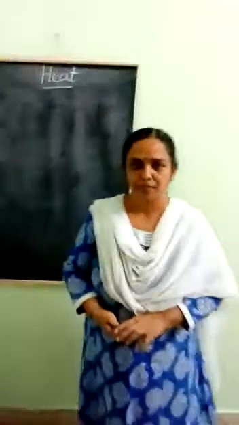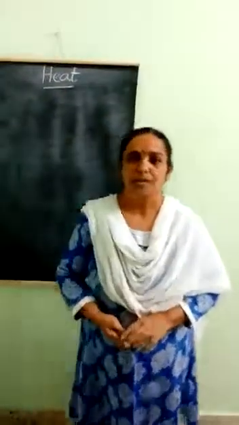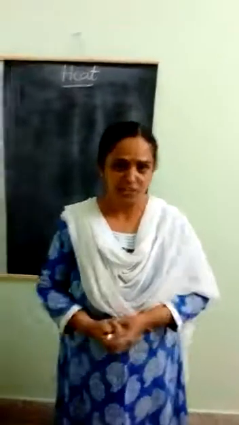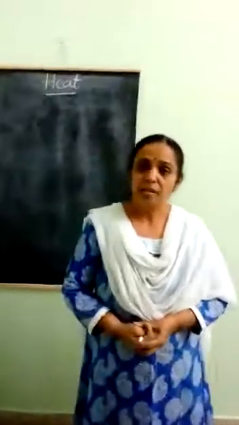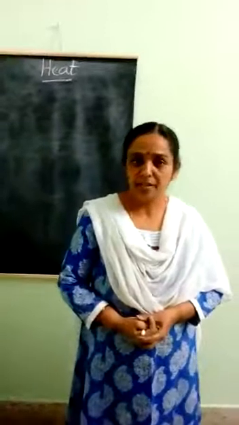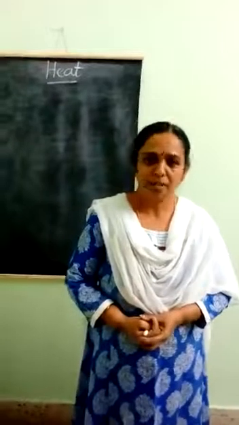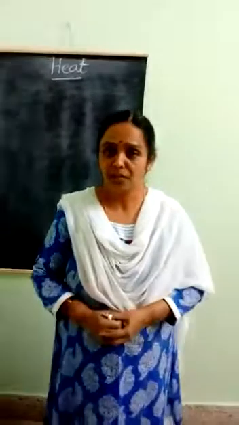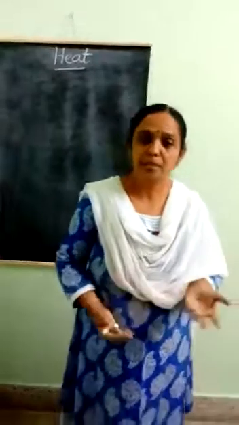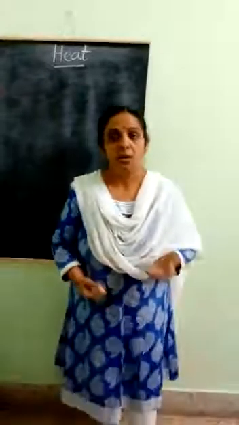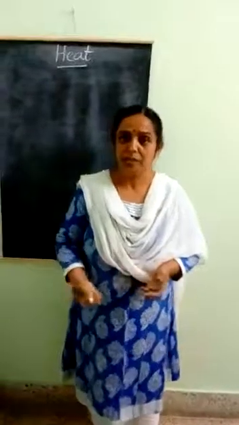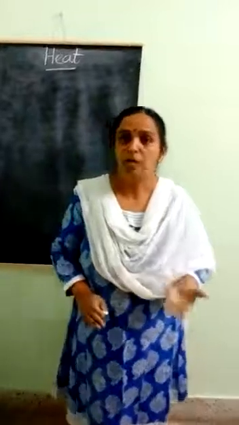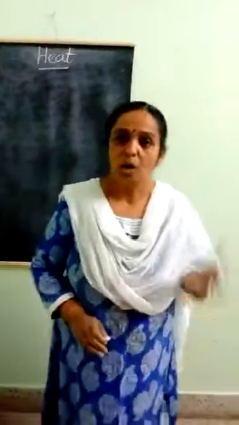Good morning, children. Now we have observed that we have different seasons. We wear woolen clothes in winter and light cotton clothes in summer. Why do we wear different types of clothes in a particular season? We feel hot in summer and we feel cold in winter. So in winter, if we are at home, we'll be warm. If we go out in the hot sun, we'll feel hot.